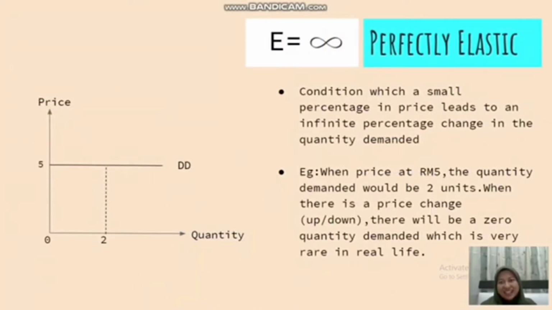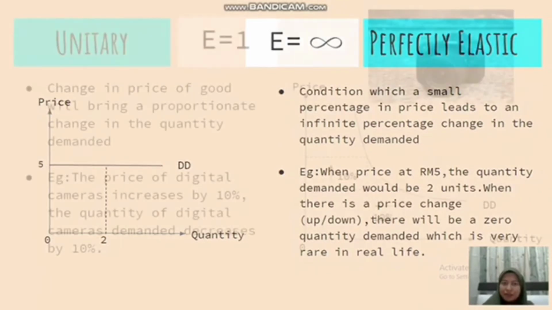Next, perfectly elastic, which is elasticity equal to infinity, a condition in which a small percentage change in price leads to an infinite percentage change in the quantity demanded. As an example, when the price is 5 ringgit, the quantity demanded will be 2 units. But when there is a price change, going up or down, there will be 0 quantity demanded, which is very rare in real life.